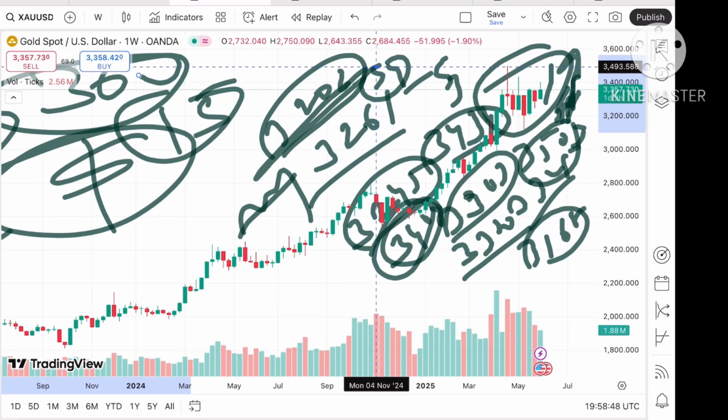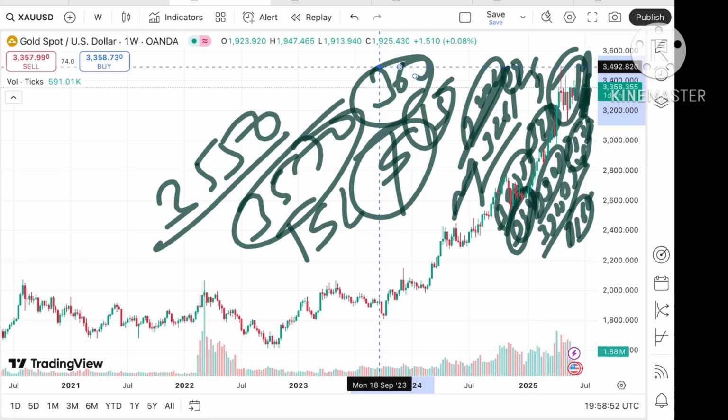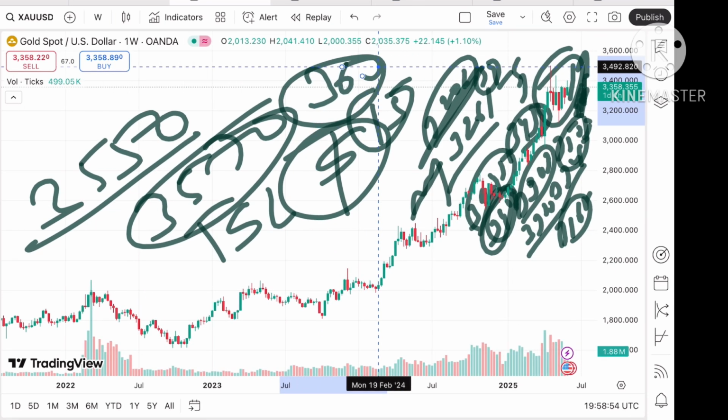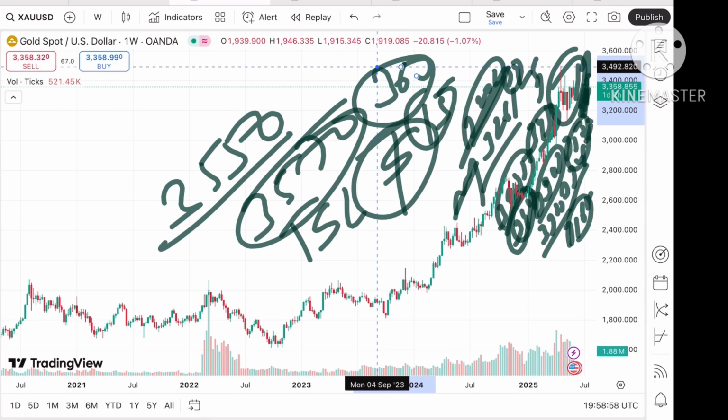Okay, I've already explained the downside and upside also, so you have to remember on the weekly chart it is easy, as we can see the price is moving in this range. Okay, any doubt regarding this, you can mail me. I've given the mail IDs also in the description.